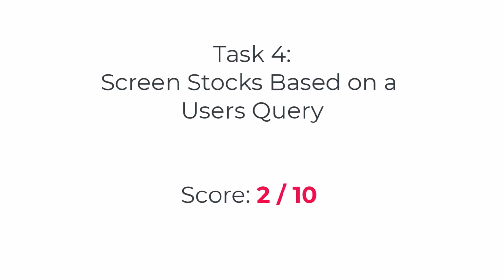For the stock screening test, I'm going to have to give BARD a 2 out of 10. This was actually a very poor showing. BARD did an okay job somewhat on satisfying the AI and software criteria, but I think it could have come up with much better companies, and for a couple of the companies that it came up with, it was really a stretch to say that it satisfied the criteria. But where BARD really performed poorly was in the accuracy of the data that it provided on the companies. A couple of the companies weren't profitable, even though that was part of the criteria, and much of the data that BARD provided was completely false.